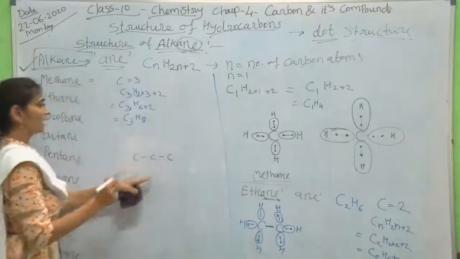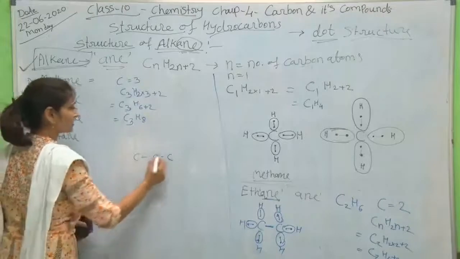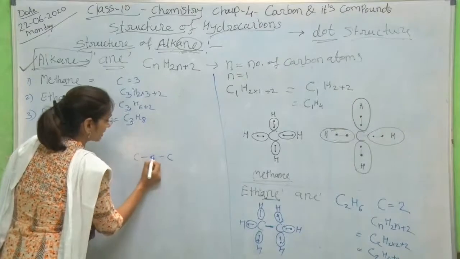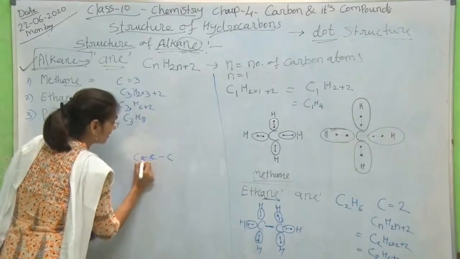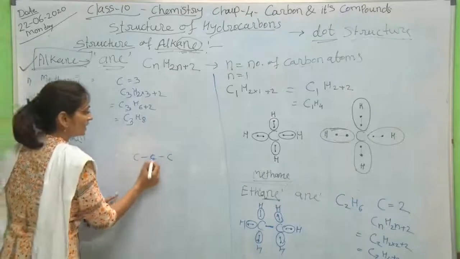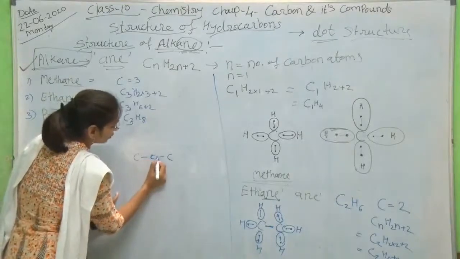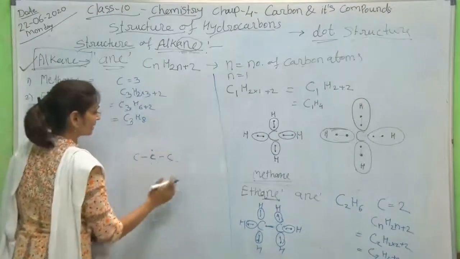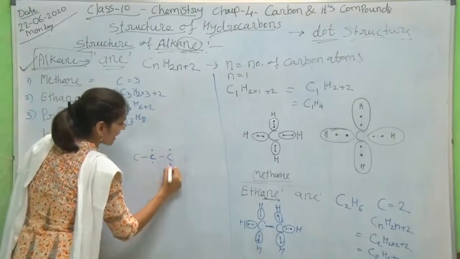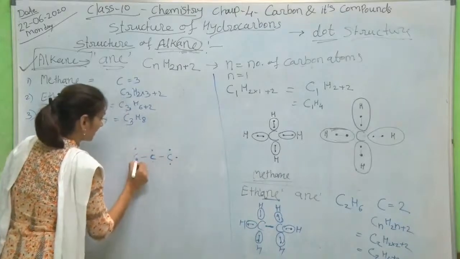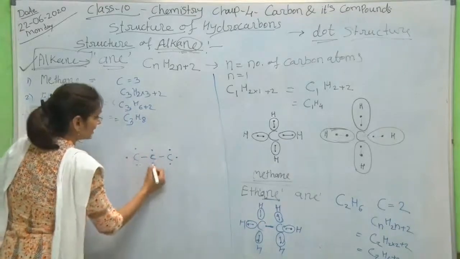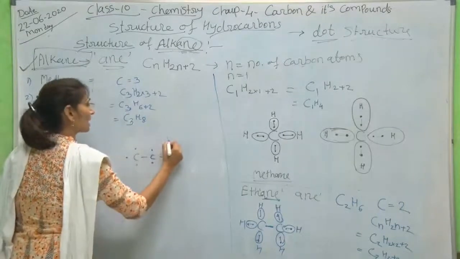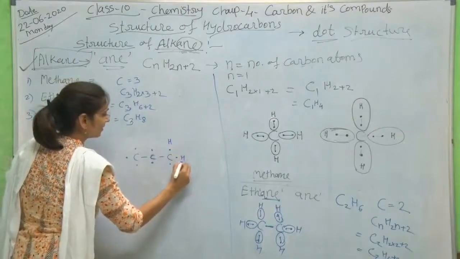That's why only single bonds will be there between these 3 atoms. So this carbon atom is bonded with its 2 electrons, and 2 electrons of the middle carbon atom are shared with the 2 carbon atoms. Out of its 4 electrons, 2 are shared with the 2 carbons, but this carbon still has 3 electrons remaining, and this carbon also has 3 electrons remaining. The middle one has only 2 left, because 2 were shared with the carbons. So now these remaining electrons will be shared with hydrogen.